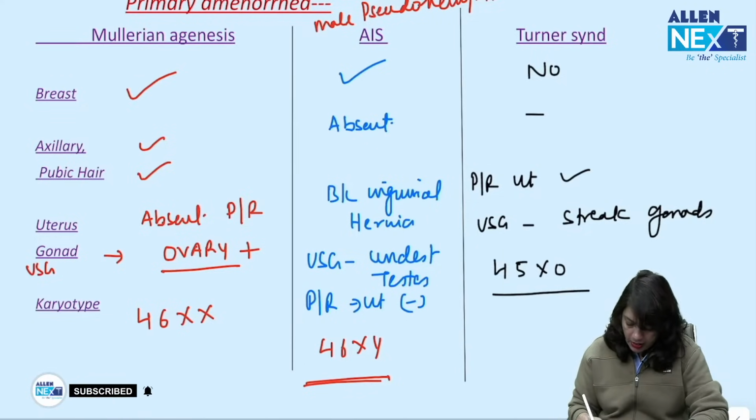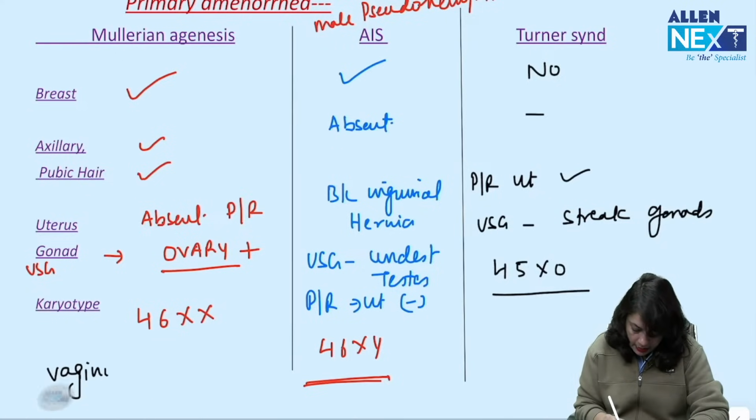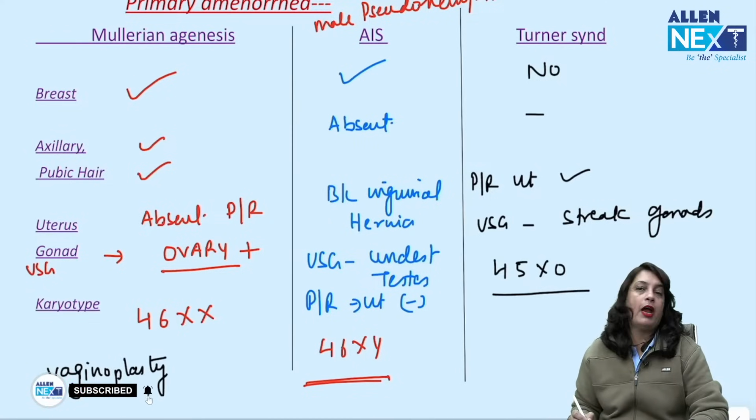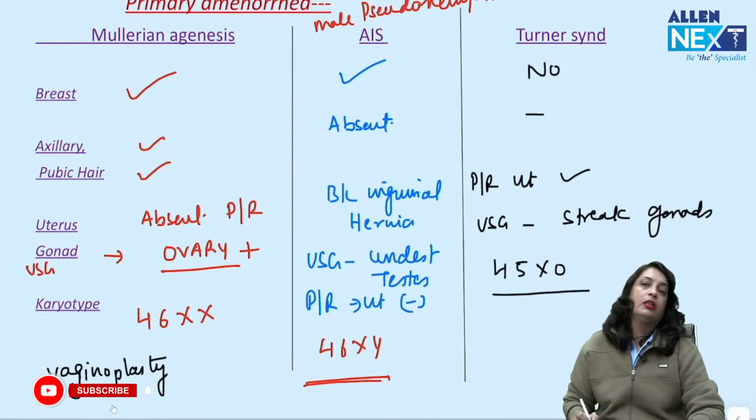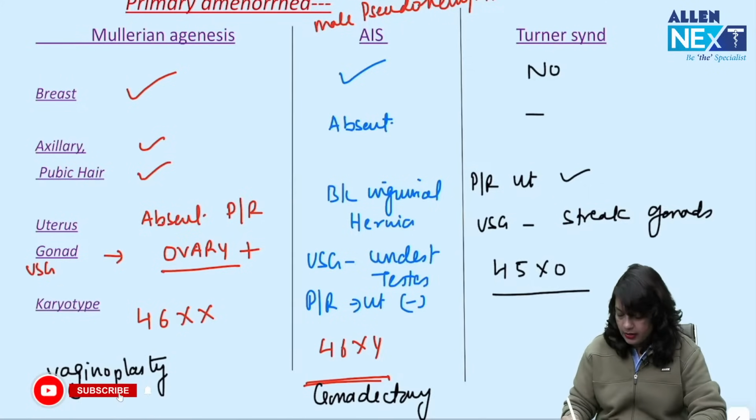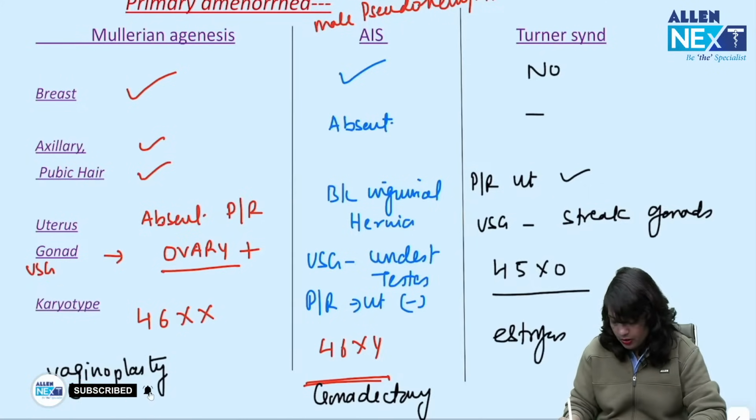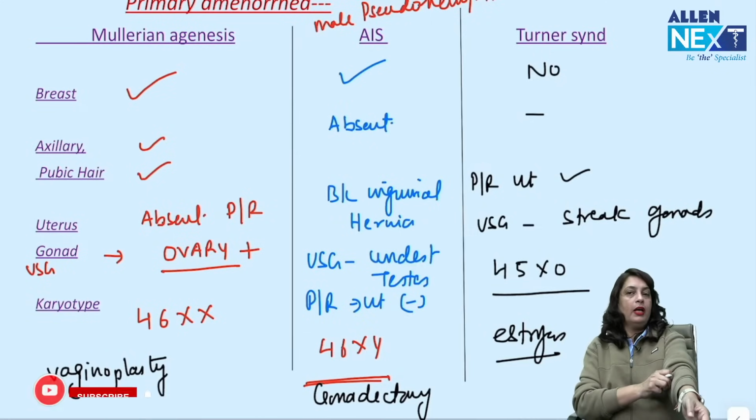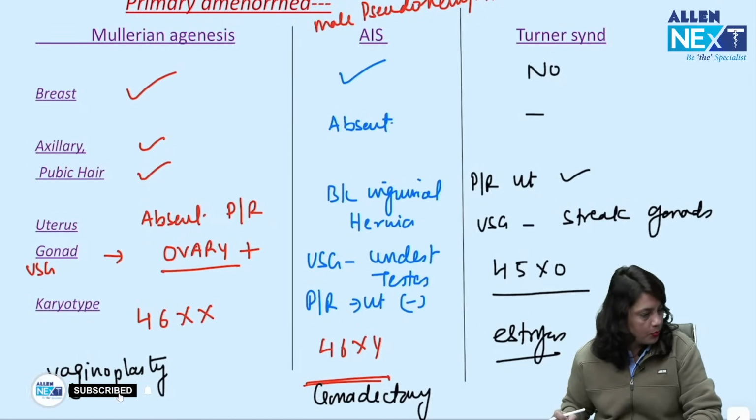Now, what is the treatment you can offer if a Mullerian agenesis patient is about to get married? Vaginoplasty can be offered. In cases of androgen insensitivity syndrome, there is a risk for testicular tumors, so we will offer gonadectomy. In Turner syndrome, you will give estrogen therapy, like to treat the osteoporosis.